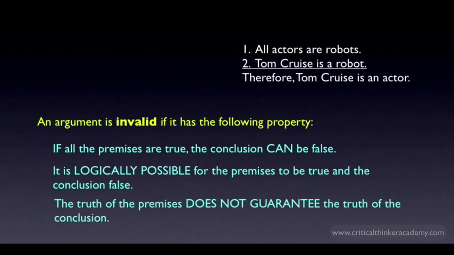An argument is invalid just in case it's not valid. What this means is that even if all the premises are true, it's still possible for the conclusion to be false. The truth of the premises doesn't guarantee the truth of the conclusion. And that's what it means, and that's all it means to call an argument invalid.